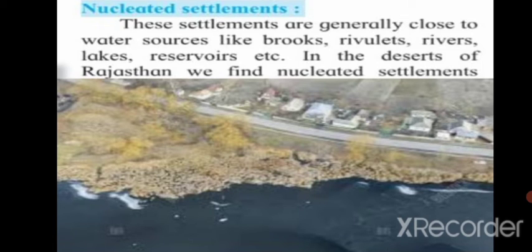These settlements are generally close to water sources like brooks, rivulets, rivers, lakes, reservoirs, etc. In the deserts of Rajasthan, we find nucleated settlements near assured sources of water. Means wherever there is water available, we will see such type of settlements. Fertile plains, transport hubs and mining centers, commercial centers often lead to the development of this type of settlement. Besides these reasons, defense, health, education, and other social and religious factors can also give rise to nucleated settlements.